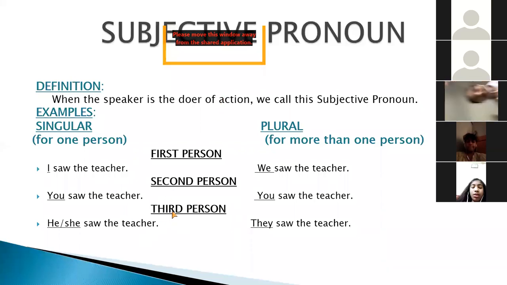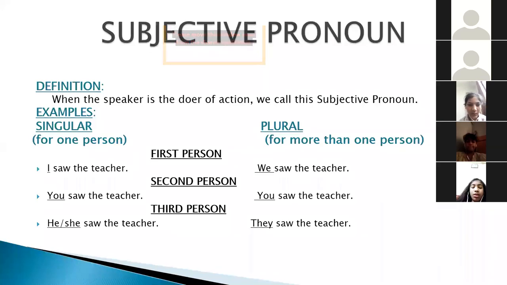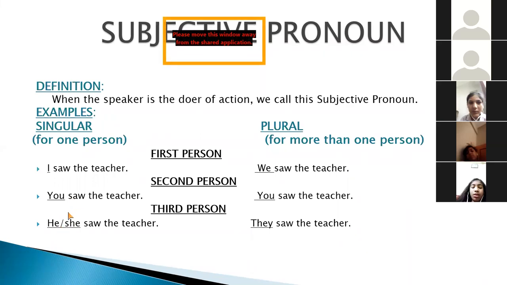Now we come to the third person. Third person may be a single male person, a single female person, or more than one person. So if there is a male person, we write he saw the teacher, or if there is a female person, we write she saw the teacher. It means it is optional. The slash sign shows that it is optional. We can use any one of them at one time. For more than one person, we write the word they saw the teacher. They is used for many persons. Okay.